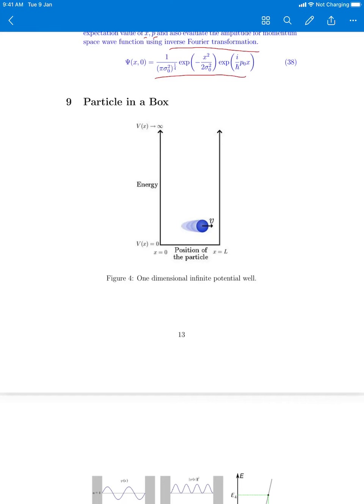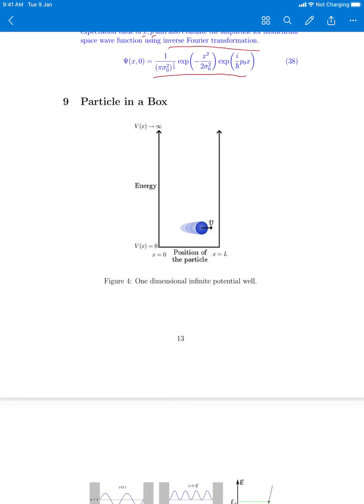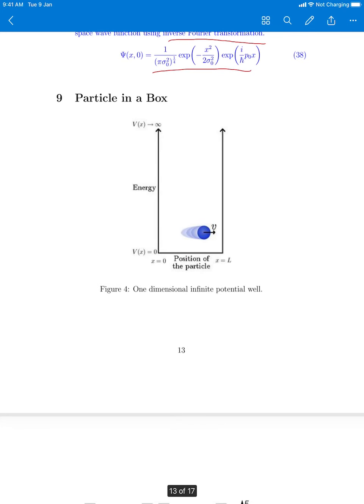Okay, so let's come back to the next topic, which is particle in a box. This is probably the most famous and the first problem that you solve in quantum mechanics as a boundary value problem. But it has various other aspects also. Maybe we'll discuss in the tutorial session. But in this particular lecture, I will be mostly focusing on the solution part of it. The symmetry part of it, maybe we'll discuss in tutorial.